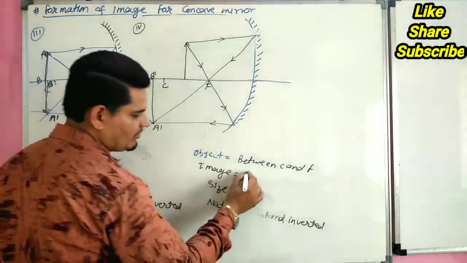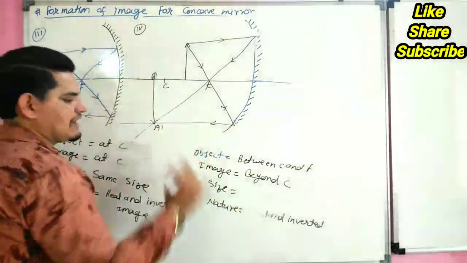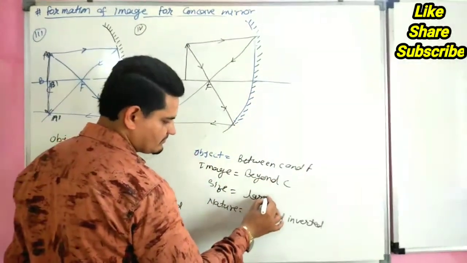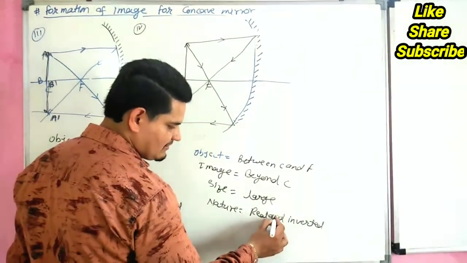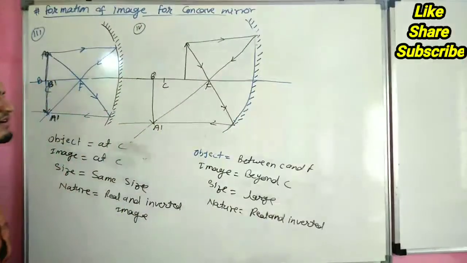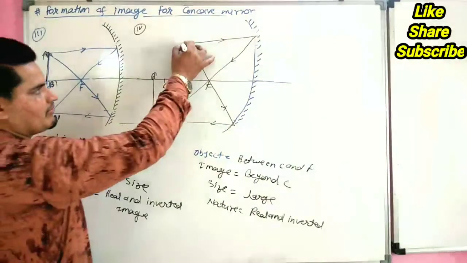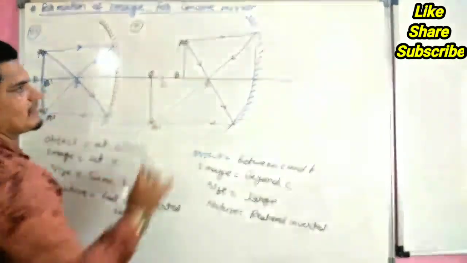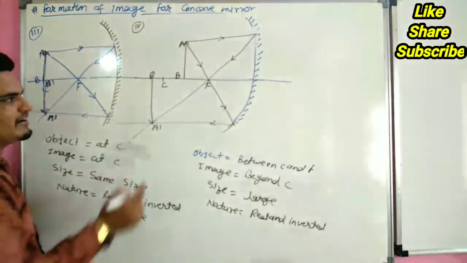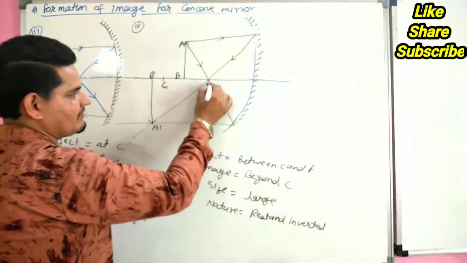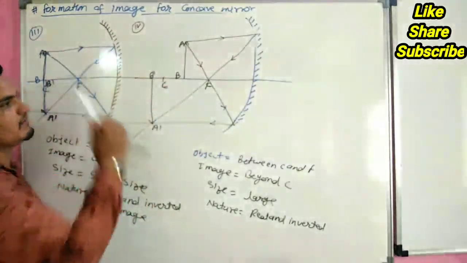So image forms beyond C, size is large, nature real and inverted. This is the fourth case. This is our object AB, a small object, and image forms large. Object between C and F, image forms beyond C.